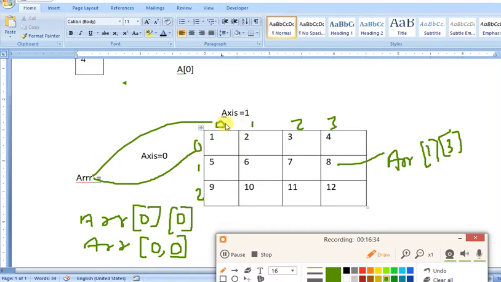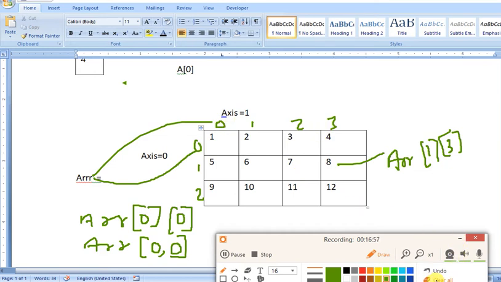The vertical part is at axis 1, and rows always start with axis 0. Whenever we use axis 0, that will apply on rows, and when we use axis 1, that will apply on columns.